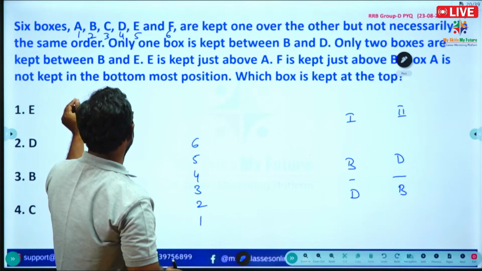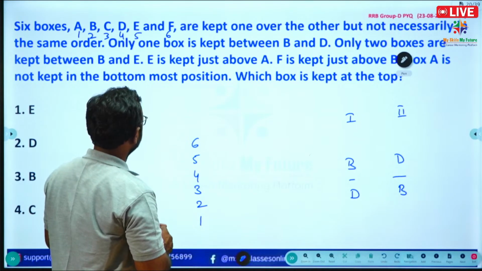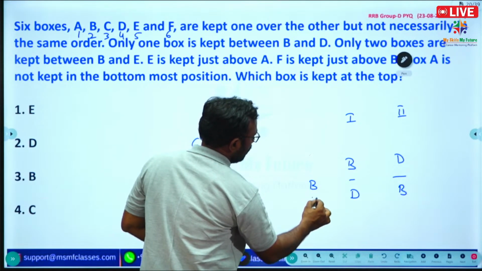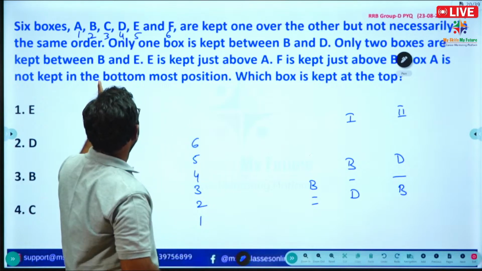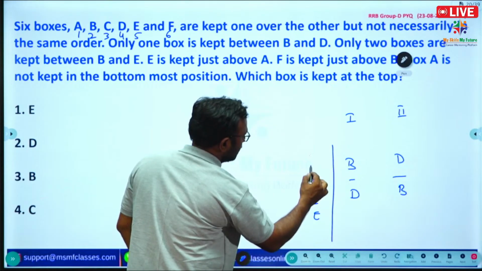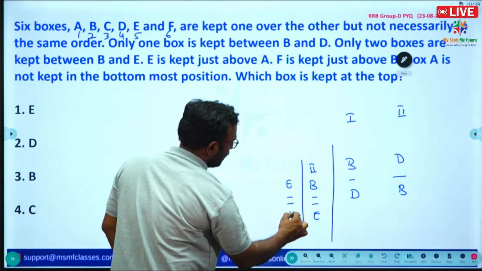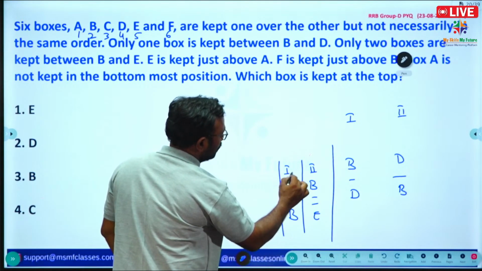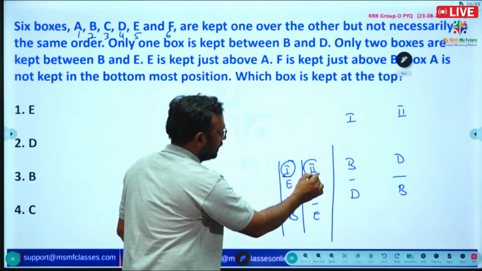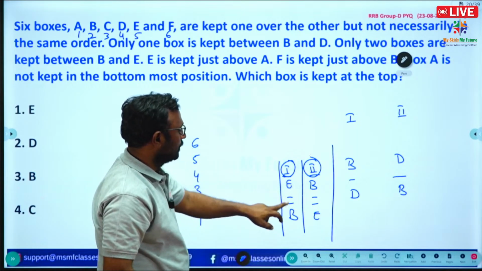Only 2 boxes are kept between B and E. So, here also two cases, only two boxes are kept between B and E. This is case 1, and this is case 2. Only two boxes are kept between B and E. Okay, right.